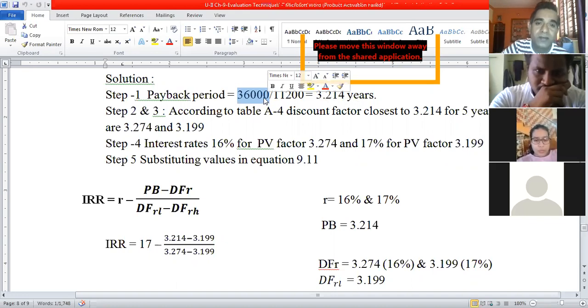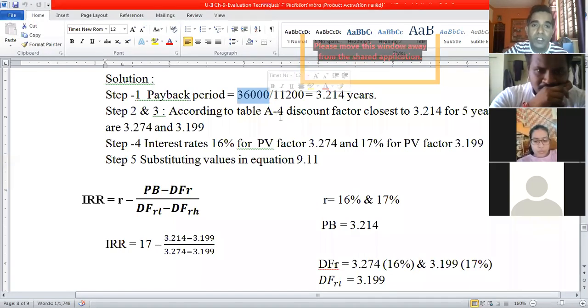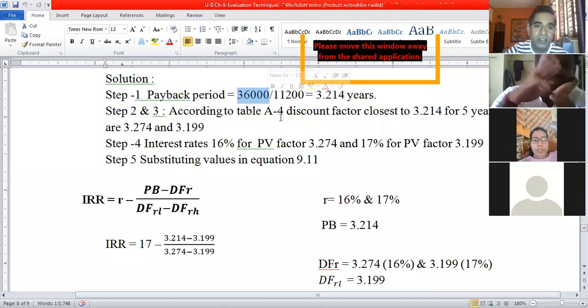I'll give a more simplified example. Let us say the cost of a project is 50,000 rupees, and the project is going to generate 10,000 rupees each year for 10 years. So what is the payback period in this case? 10,000 in year 1, year 2, year 3, year 4, year 5.